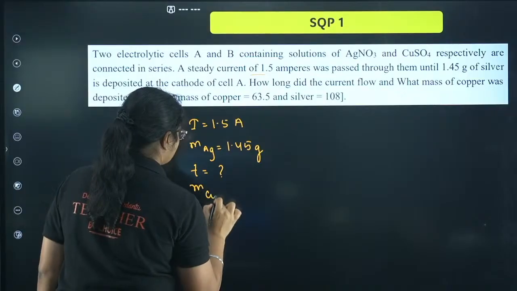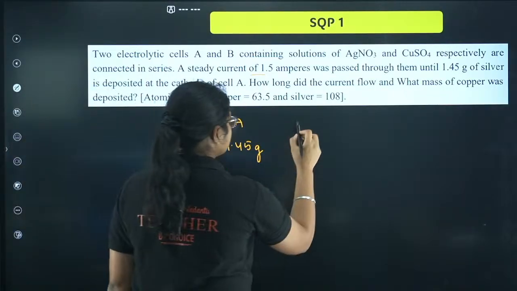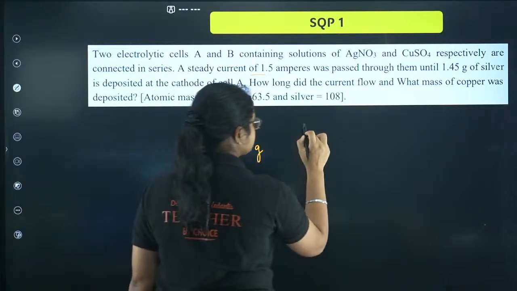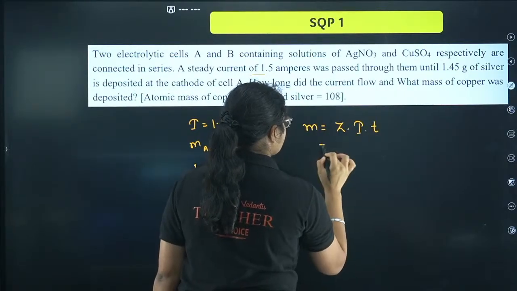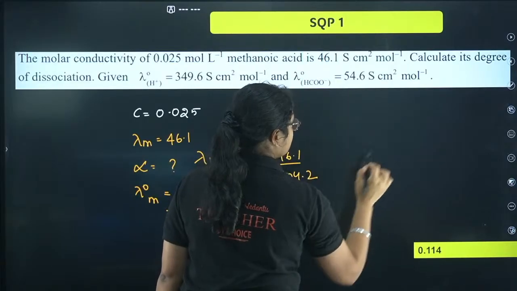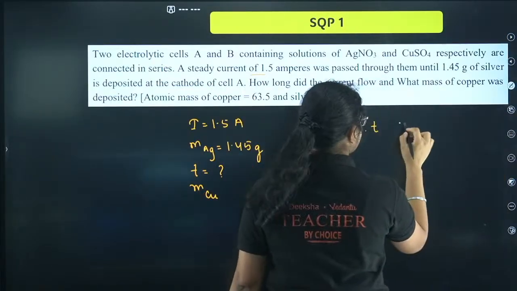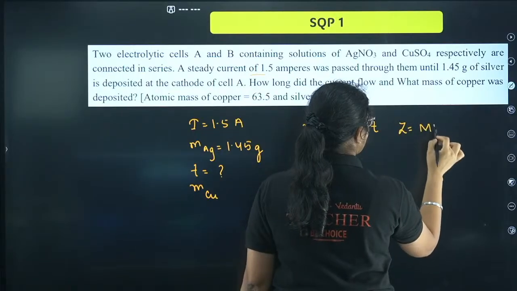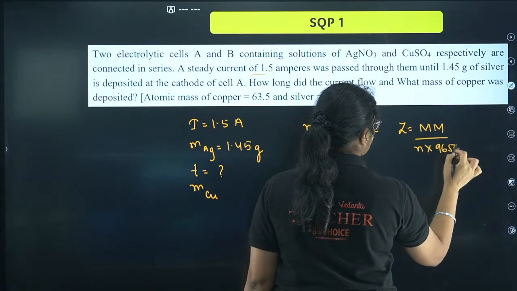So we have to use both Faraday's first law and Faraday's second law here. Okay. So if I use Faraday's first law, what is Faraday's first law? M is equal to Z into I into T. Right. What is Z here? How to calculate Z? Z is equal to molar mass divided by N into 96500, right?